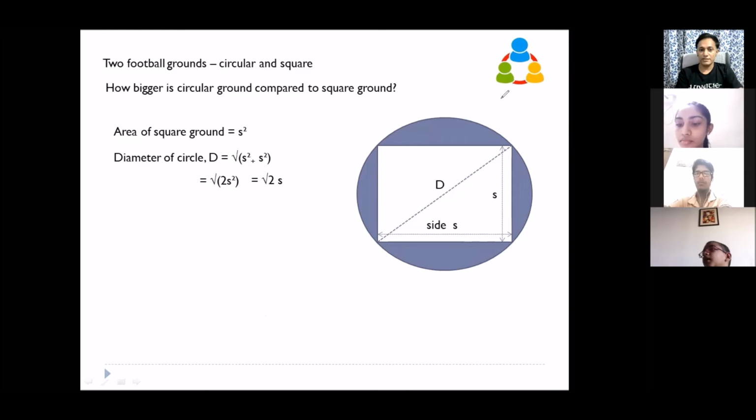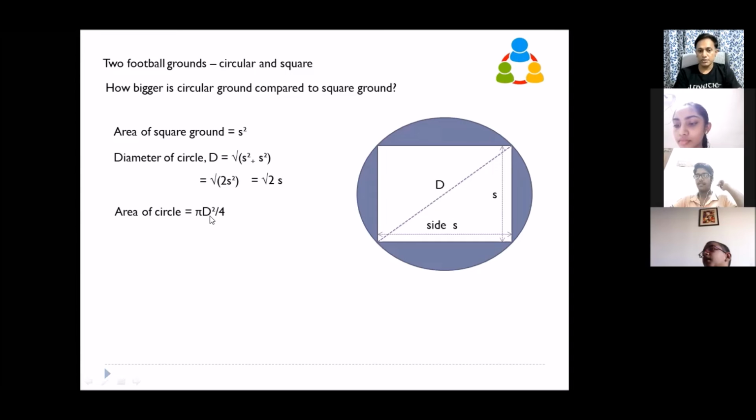Okay, now tell me what is the area of the circle? See, area of the circle is pi d square by 4, right? It is pi r square. Instead of r, if you are getting d, it is pi d square by 4, right? R is d by 2. Radius is d by 2. So if it is r, pi r square. If it is d, pi d square by 4.